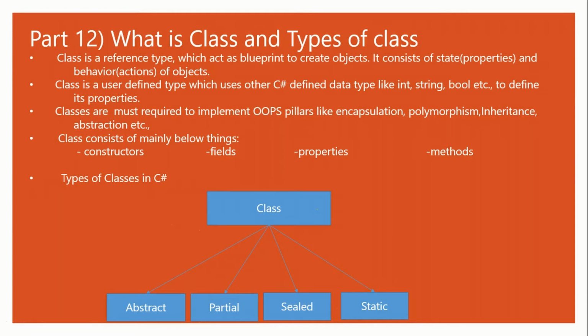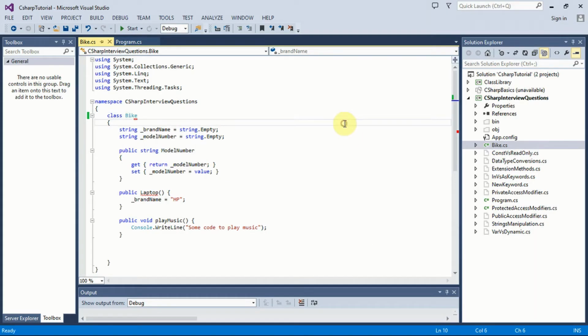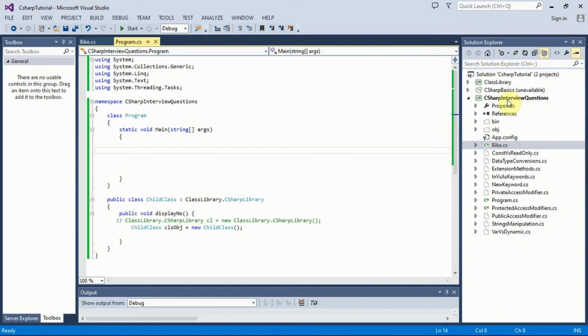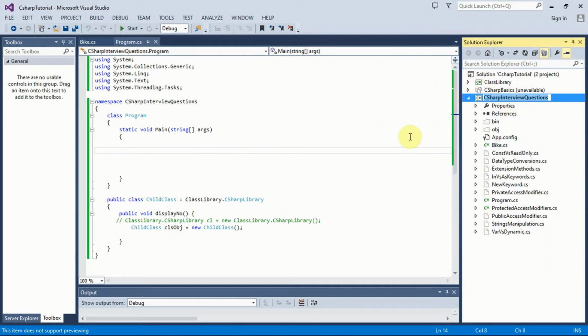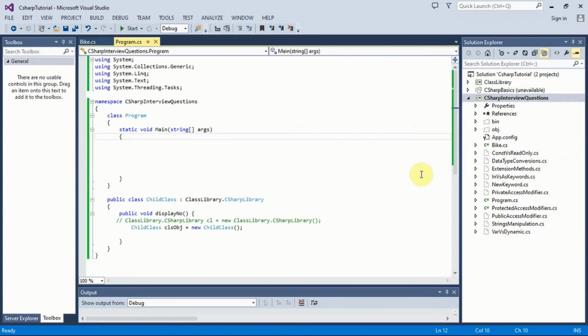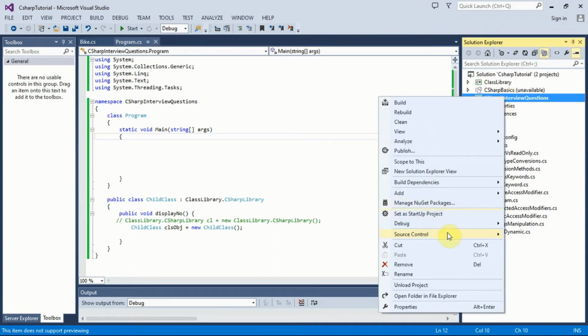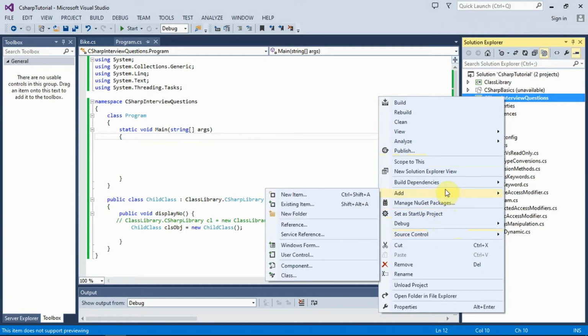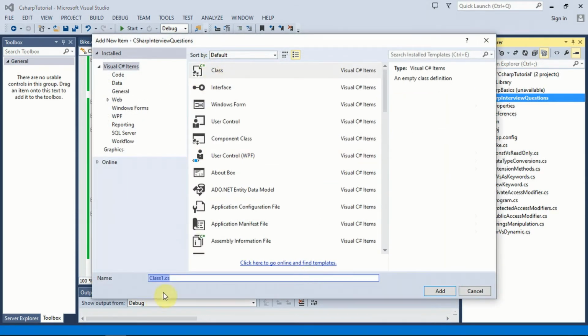So let's go to the demo part, and I have the same project which we are following in the rest of the C# interview question and answer video series. Sorry about that. So how do we create one class in C#? If we have any project open, we can go to add new item, or else we can directly click on class. So what I'm going to do, I'll be creating one class called laptop.